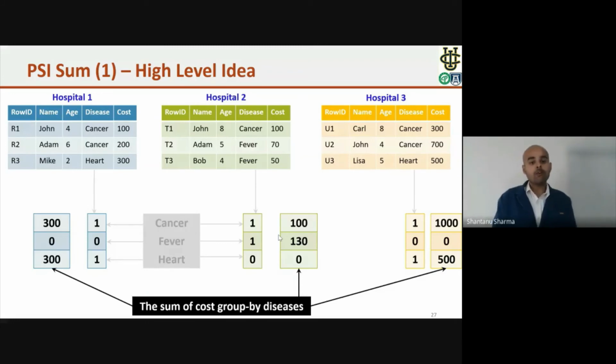They execute the group by operation according to each disease. So, for example, hospital one is taking care of cancer disease, and they are treating two patients. So for each patient, they execute a group by operator, and they get the total cost is 300, and they append it to this vector. So they will finally get the vector 300, 0, and 300.